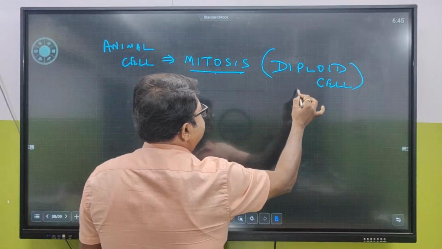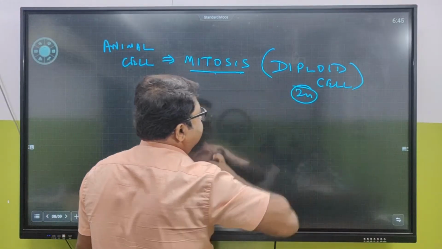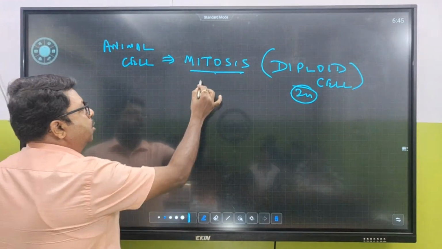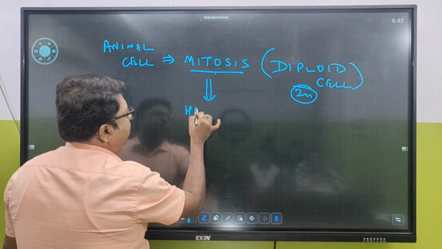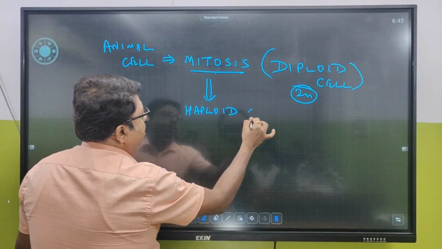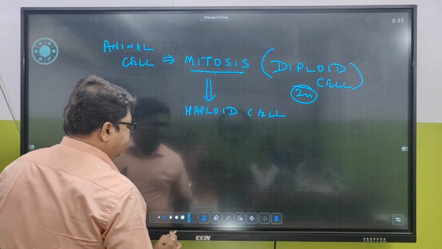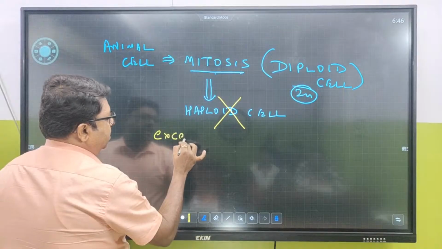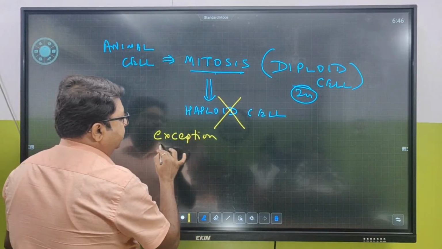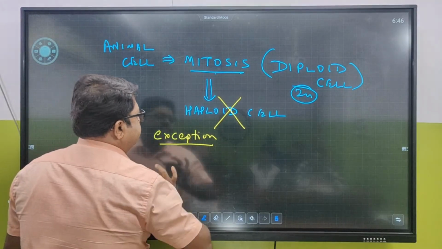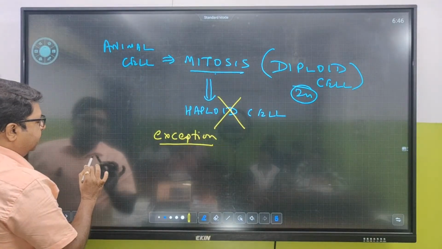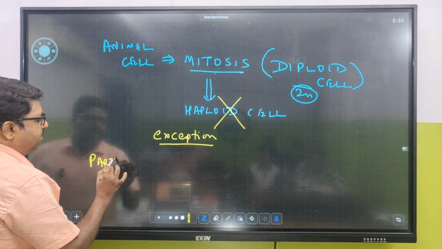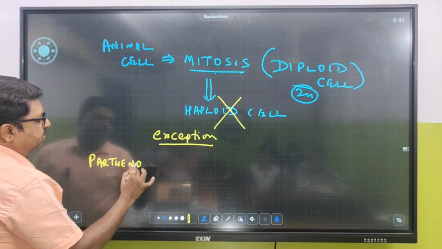Mitosis takes place in diploid cell, the cell having 2n number of chromosomes. But normally mitosis haploid cell में नहीं होता है. It's not produced in the haploid cell, but with exceptions. Very good. One exception is there, and there is a term which we call parthenogenesis. क्या कहते हैं उसको?